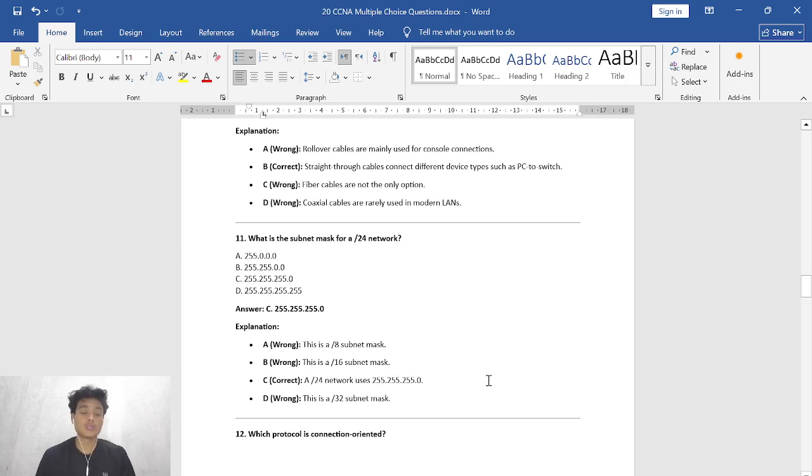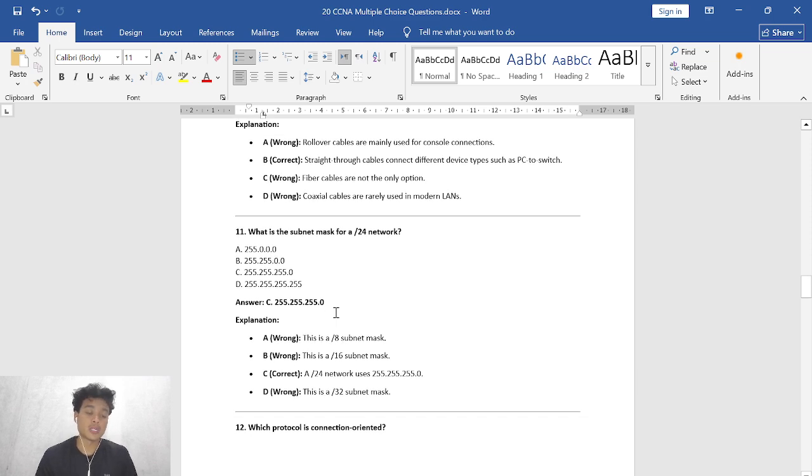And then let's get into number 11. What is the subnet mask for a /24 network? A. 255.0.0.0. B. 255.255.0.0. C. 255.255.255.0. D. 255.255.255.255. So the correct answer is C.